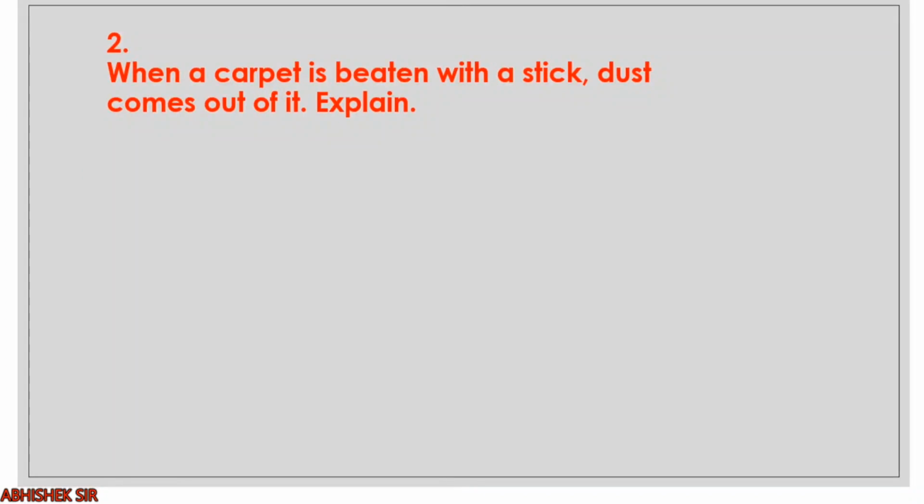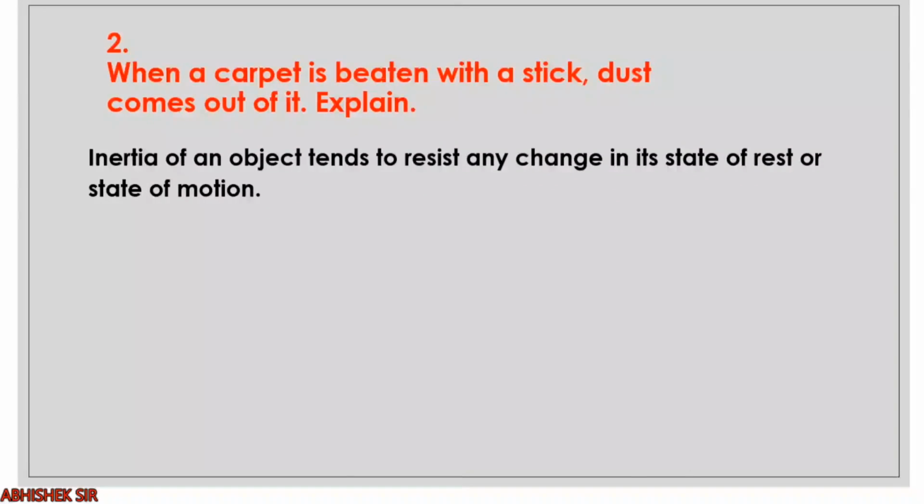Now question number 2, very important. When a carpet is beaten with a stick, dust comes out of it. Explain. Now you have to imagine a situation in which there is a carpet, held vertical. That carpet has dust particles in it. Now what happens? We will have to use the concept of inertia.